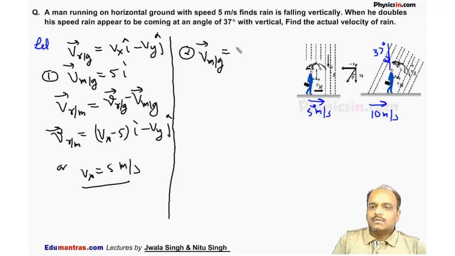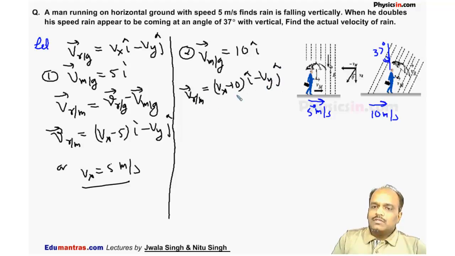It is equal to 10i cap. And in this case, the velocity of rain with respect to man is again velocity of rain with respect to ground minus velocity of man with respect to ground. So it is equal to Vx minus 10i cap minus Vy j cap. And in this situation, the horizontal component of rain is like this and the vertical component is this. So we can say the rain appears to be falling like this.